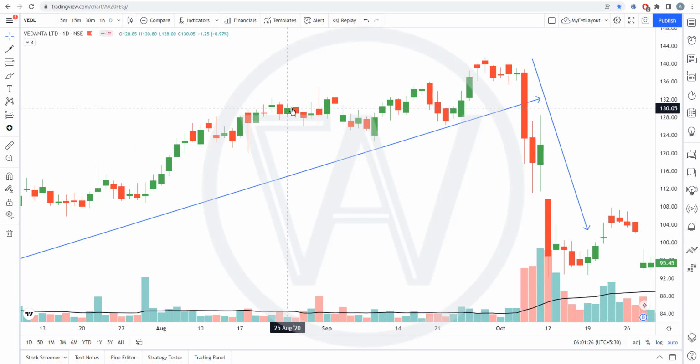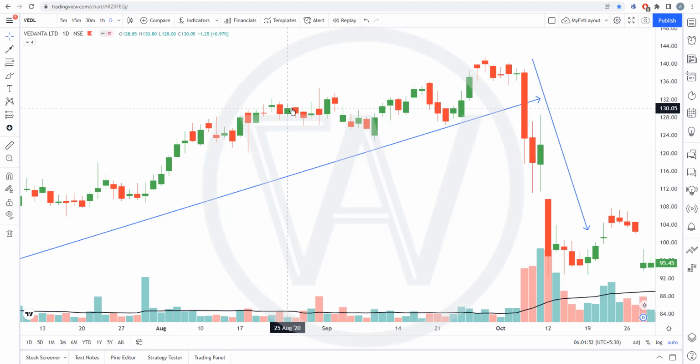Okay, so that's how you kind of make sense of a candle. Forget about the size, forget about the color, just see the relative strength. Relative strength means relative closing, relative strength. Relative strength means relative volume.